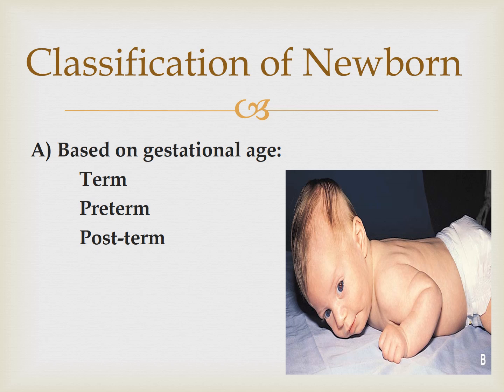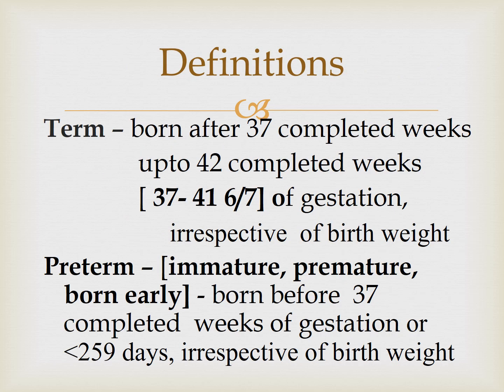Then classification of newborn based on the gestation age. According to this, there is term, preterm and postterm. Term means baby born after 37 completed weeks up to 42 completed weeks, that will be 37 to 41 6/7 weeks of gestation irrespective of the birth weight. Then comes preterm, also known as premature, immature or early born.